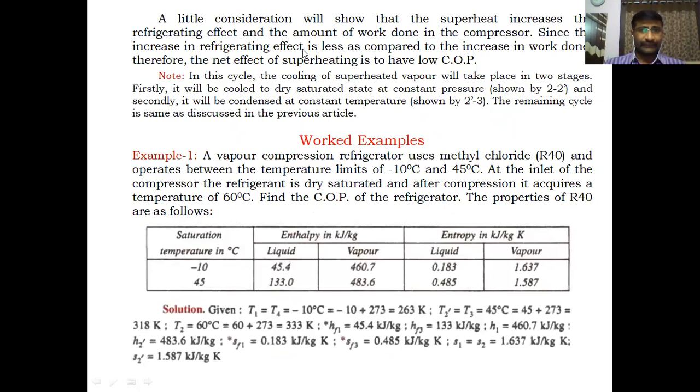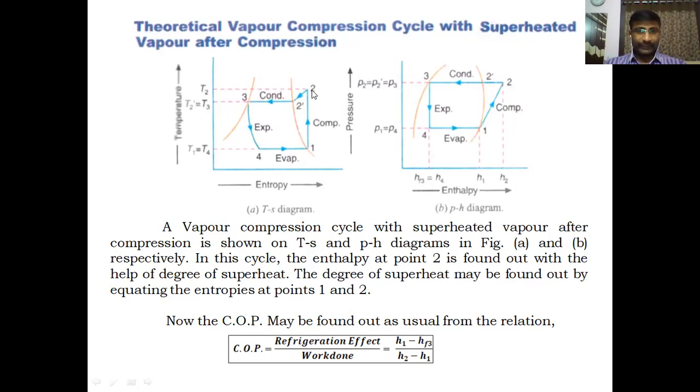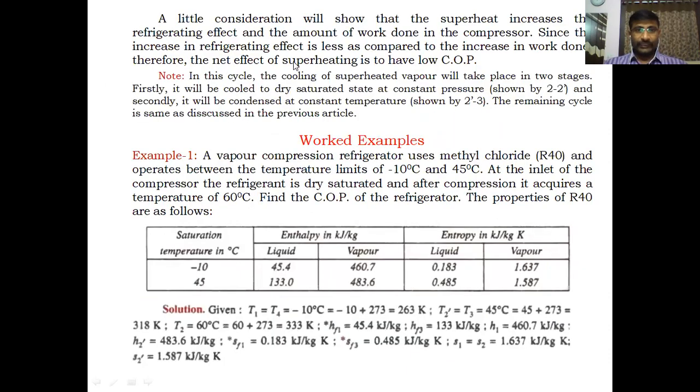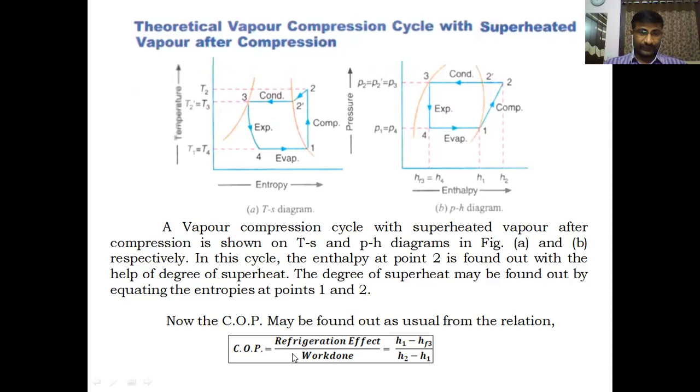Since the increase in refrigeration effect is less as compared to the increase in work, out of these two parameters, refrigeration effect and compression work, the work given to the system is more when compared to the heat extracted in the evaporator. Therefore, the net effect of superheating is a low COP, because the work given to the system increases when compared to the refrigeration effect. Whenever the denominator increases, COP decreases. So a lower COP will occur due to the superheating process.